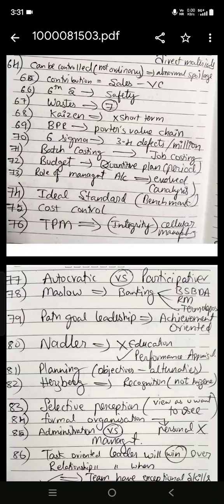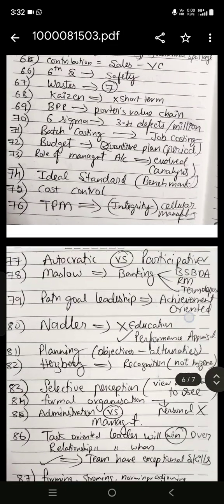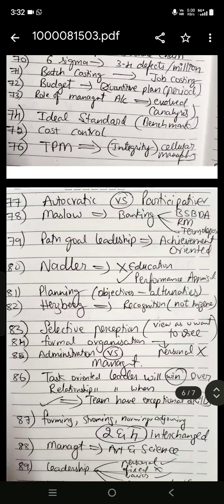Role of management accountant has changed. How has it evolved? It has evolved into an analysis role. Analysis is there in some option. Ideal standard is one of the answers for the benchmark. And the cost control, one definition they have given, and it's easy. And TPM they have given one question. It is regarding cellular manufacturing, and integrity is the answer. And one more question in management, it is autocratic versus participative is the answer.